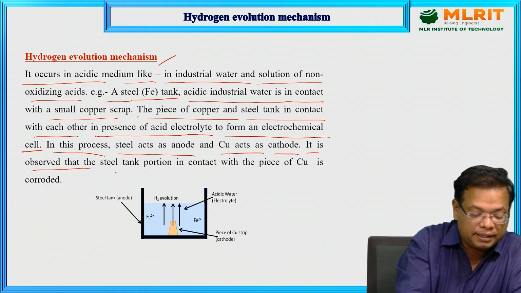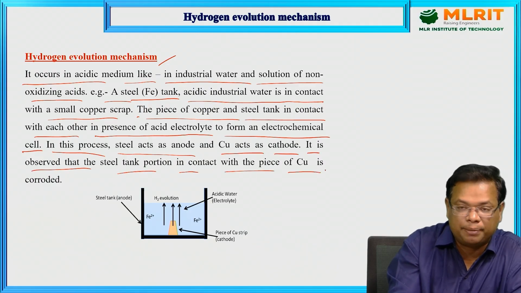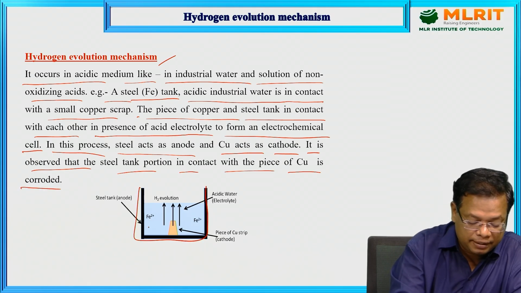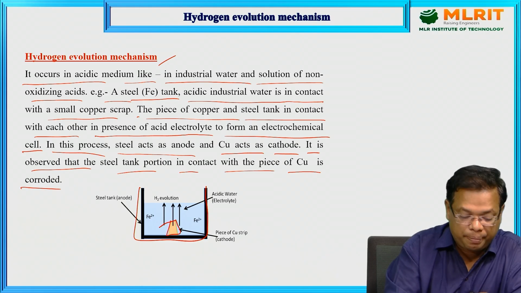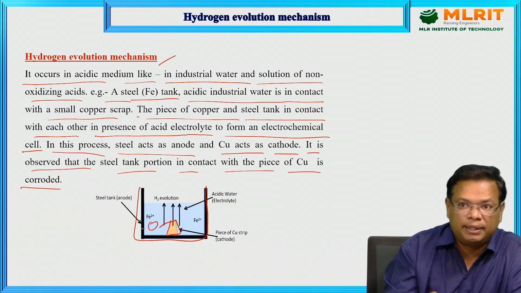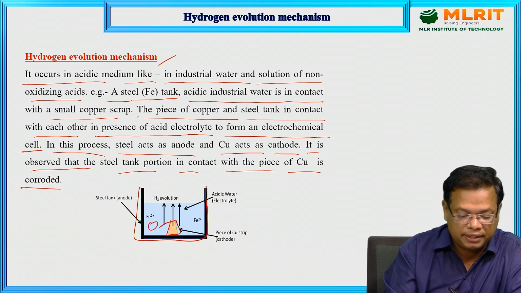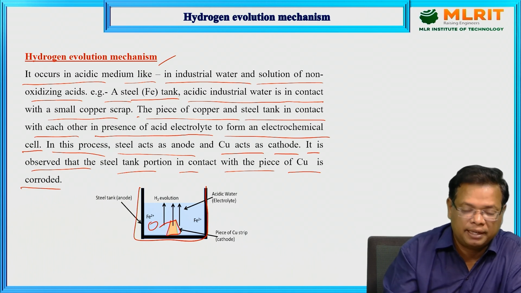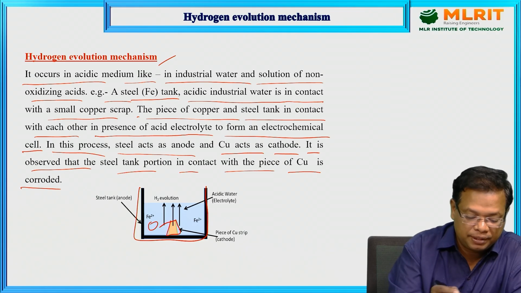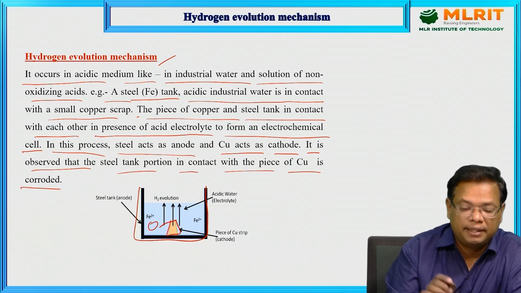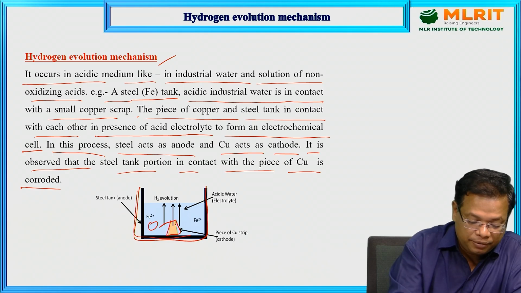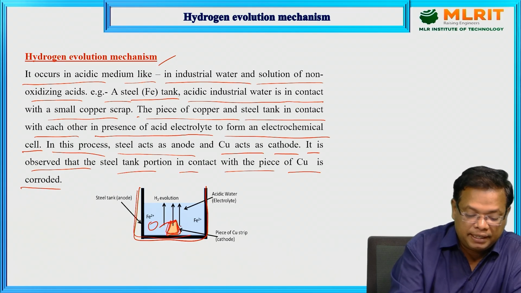It is observed that the steel tank portion in contact with the piece of copper is corroded. Here, this is the steel tank. Here, the copper strip is here. This is the electrolyte. Electrolyte means industrial wastewater. Industrial wastewater is a mix of many chemicals, like acidic medium, alkaline medium. So that industrial water acts as an electrolyte, and this iron tank acts as an anode, and we keep the copper strip here. It is like a cathode.